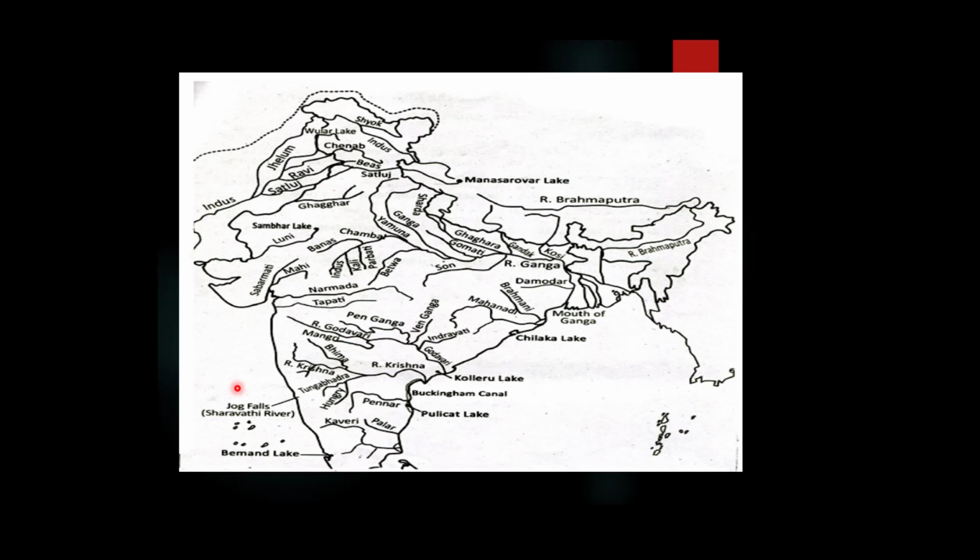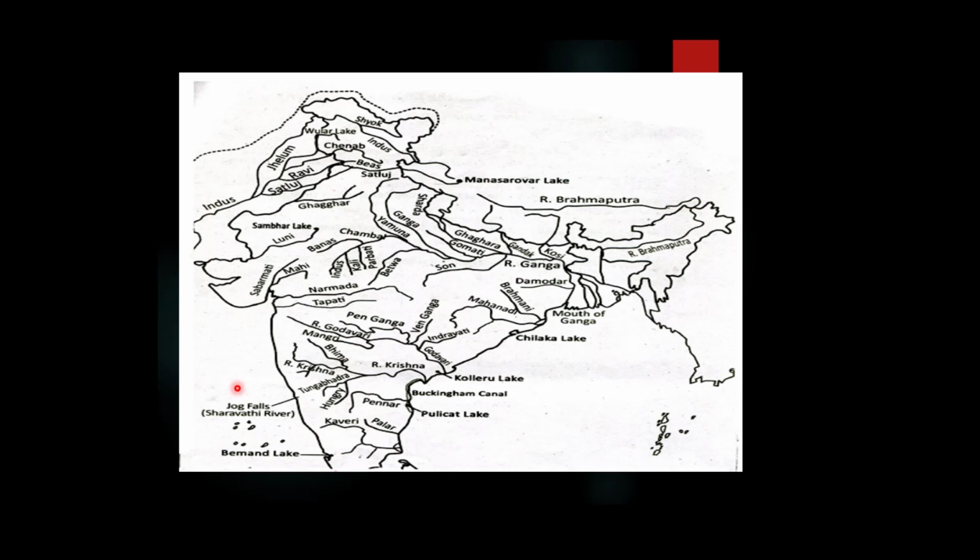There are hydroelectric power stations on river Kaveri, which supply power to the Mysore part of Bangalore and the Kolar goldfield of the state of Karnataka. The biggest waterfall in India is Konchikal Fall, which is located in the state of Karnataka.